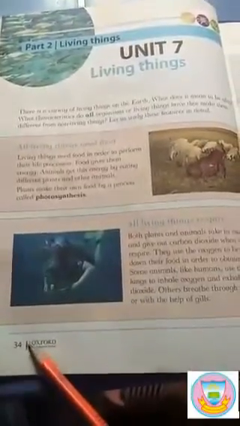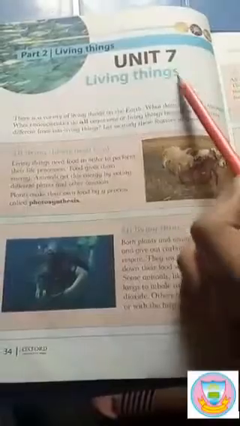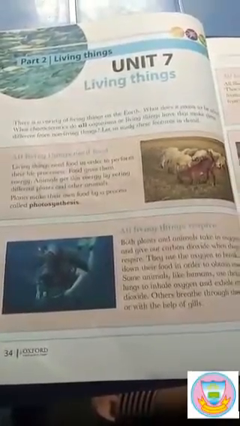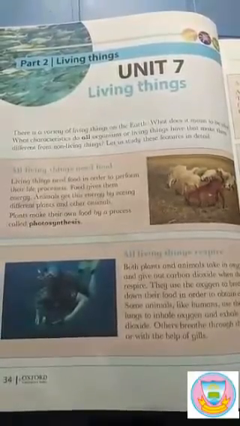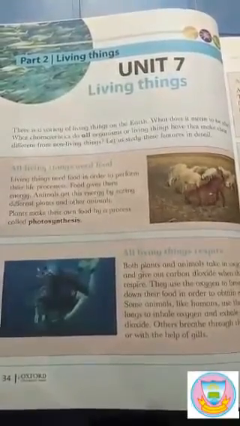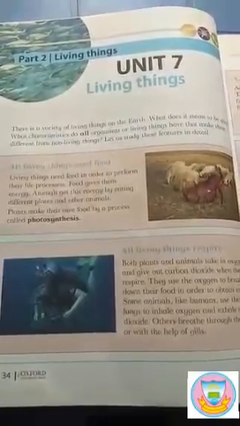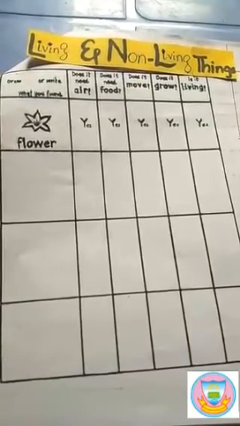Open your book, page number 34, unit number 7, living things. There is a variety of living things on the earth. What does it mean to be alive? What characteristics do all living things, organisms, have that make them different from non-living things? Let us study these features in detail. We will study the features of living and non-living things through an activity.